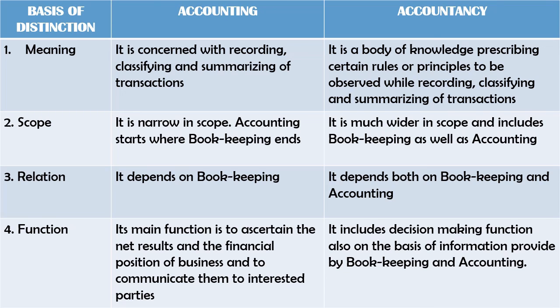So the main function of accounting is to find out the net result and the financial position of the business and to tell them to the interested party. And accountancy is the decision-making function, which gets its information through bookkeeping and accounting.